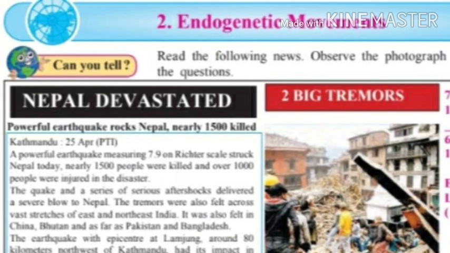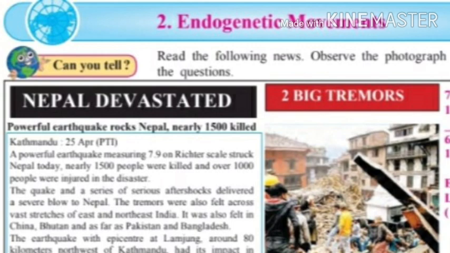Question number 5. Which are the other affected areas? Look at the figure. Look at the photograph. Answer. Bihar, West Bengal and Uttar Pradesh in India, as well as China, Bhutan, Pakistan and Bangladesh were affected by the earthquake.